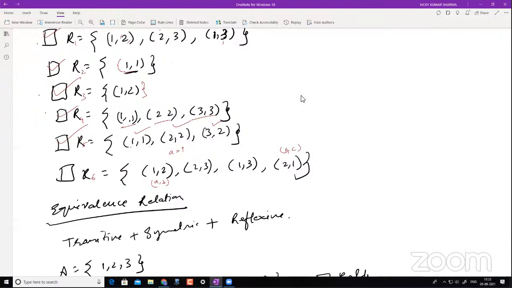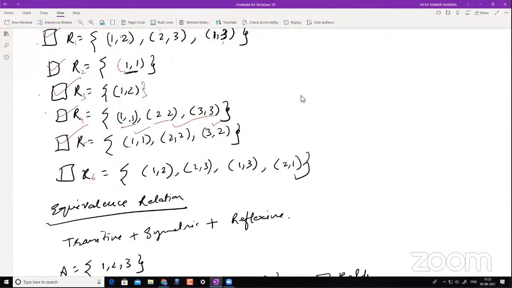Now you see that, do I have 1 comma 1 here in my relation? Because what is my C here? B is 2. What is your C here? C is 1. So then I must have, and A is 1, so I must have 1 comma 1. Do I have this? No, I don't have it, right? And therefore it does not become a transitive relation. So I will tell you again why this is not.